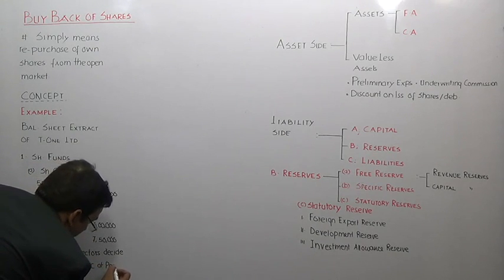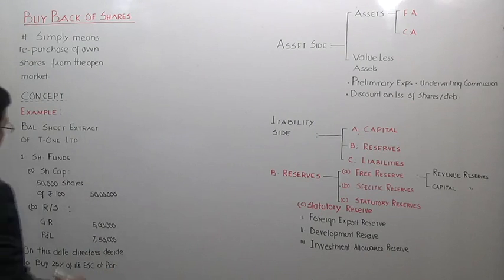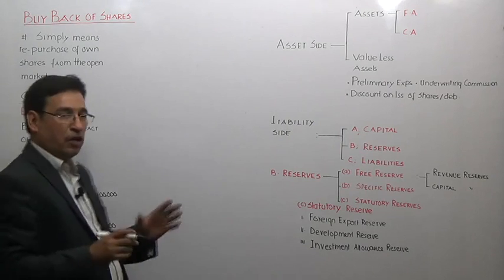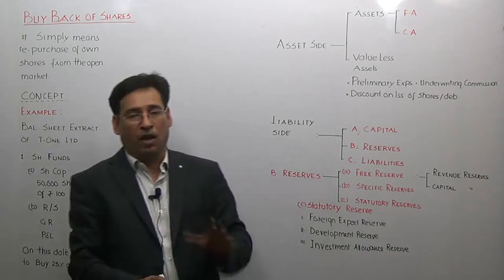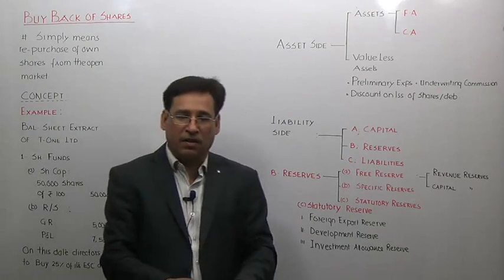Correct? So this is a very small example which has been delivered to you, and through this we will try to understand the intricacies of accounting as far as buyback is concerned.